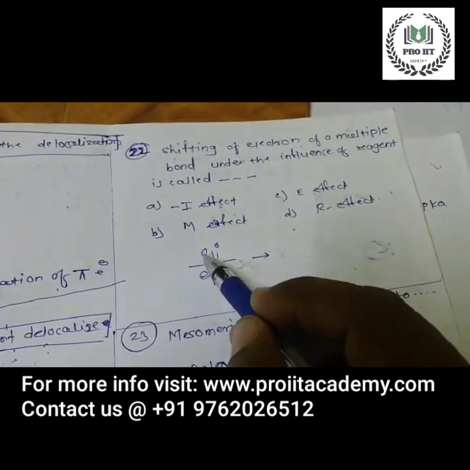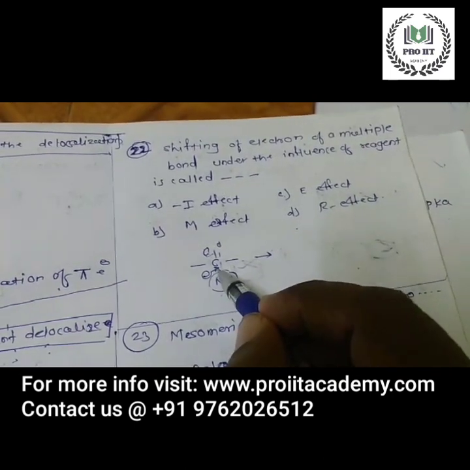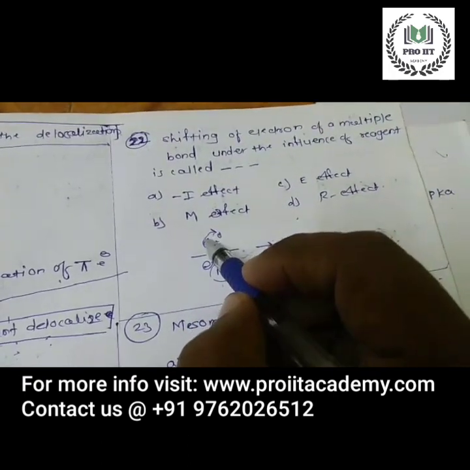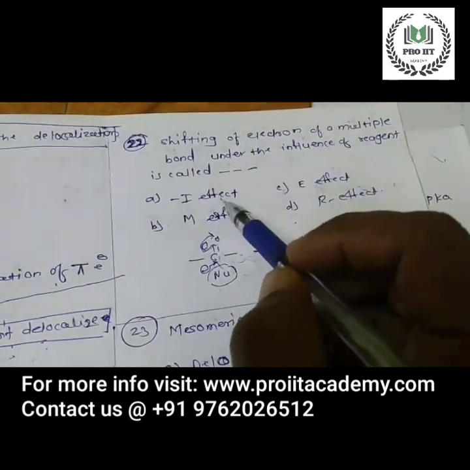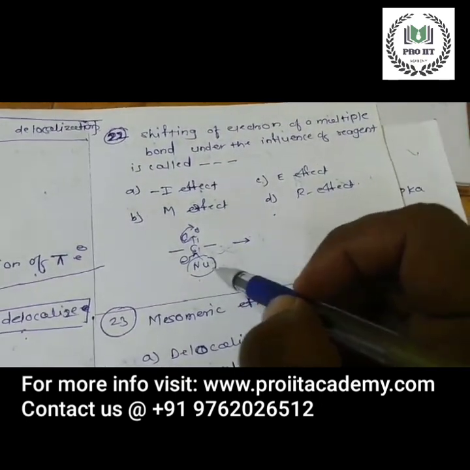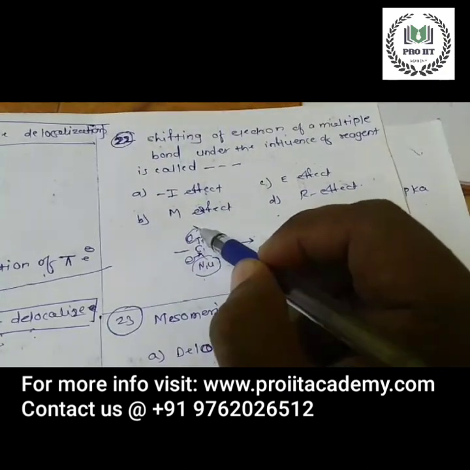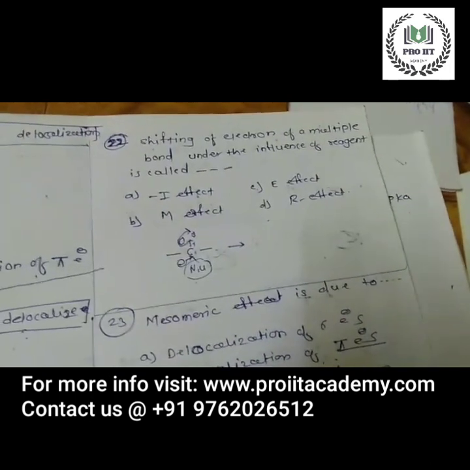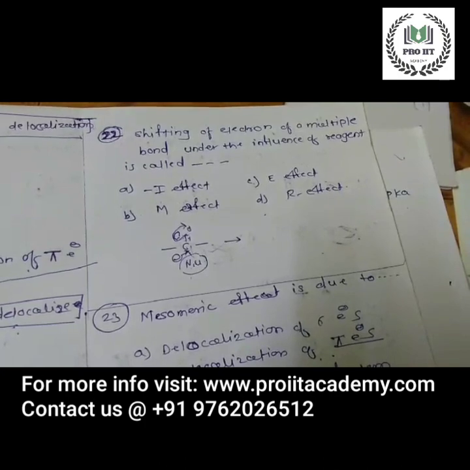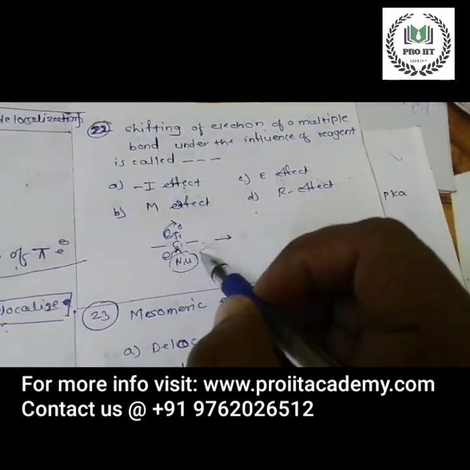Okay, when a nucleophile attacks this carbonyl carbon, the shifting of this pi electron towards the more electronegative atom under the influence of reagent, this is called as, what is this? You can answer this question. When this nucleophile attacks the carbonyl carbon, the electron is shifted onto this oxygen, the more electronegative oxygen atom. This is called as the mesomeric effect.